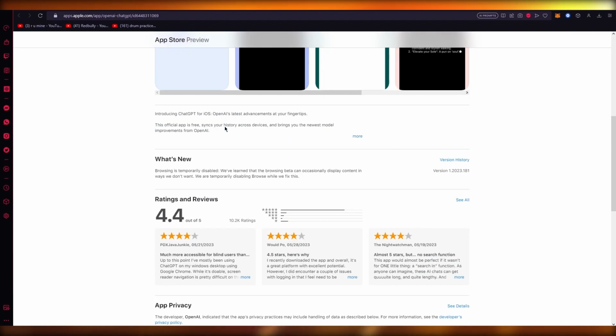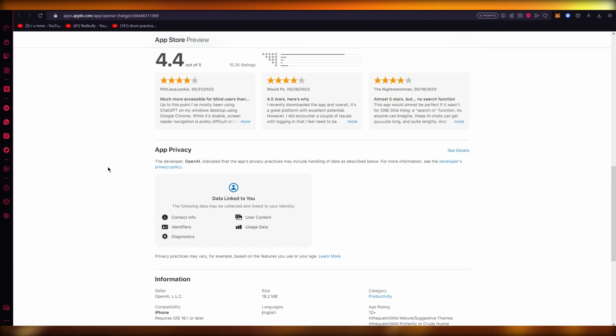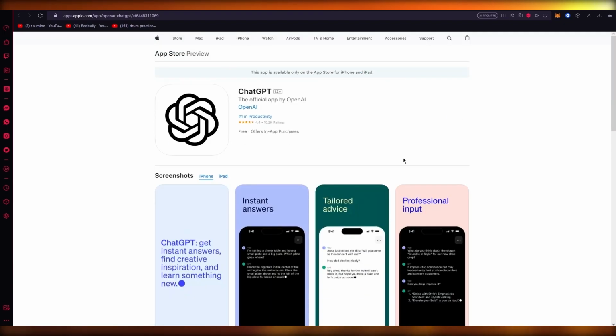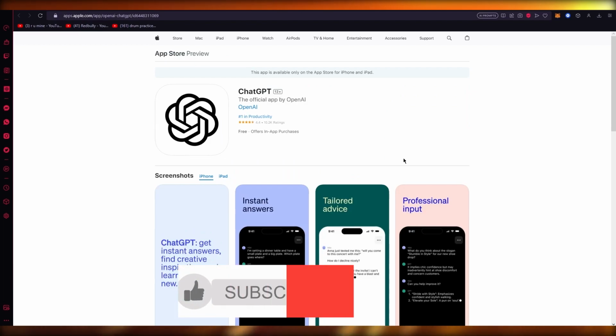And as you can see, on iPhone and iPad, it's for the higher rated versions. So yeah, just go ahead with it. It's already gotten 10,000 reviews and a 4.4 out of 5 overall rating. Really good stuff. So it requires iOS 16 or higher. Pretty basic, pretty great stuff. So that's how you're going to download it and use it